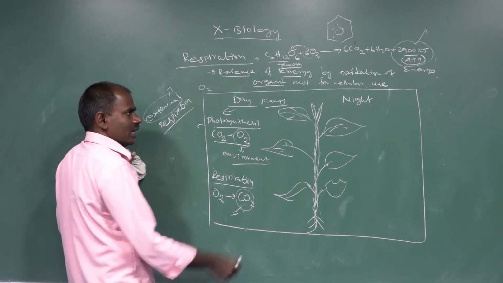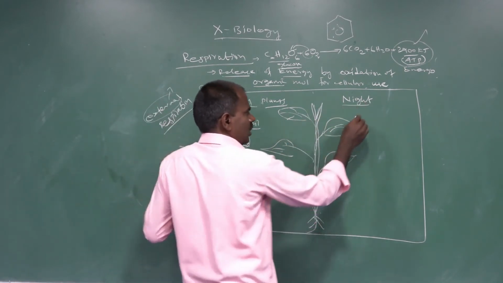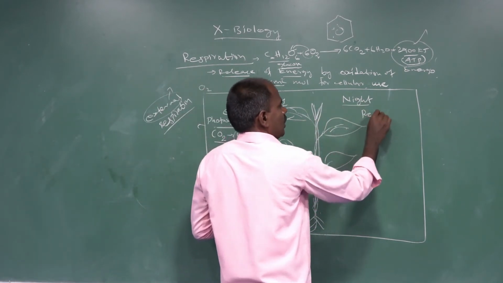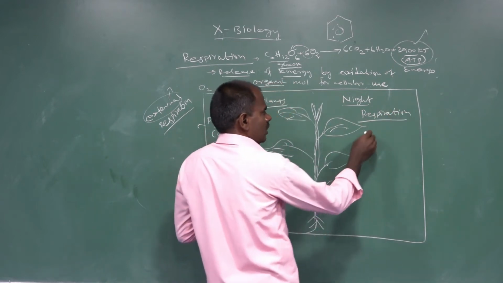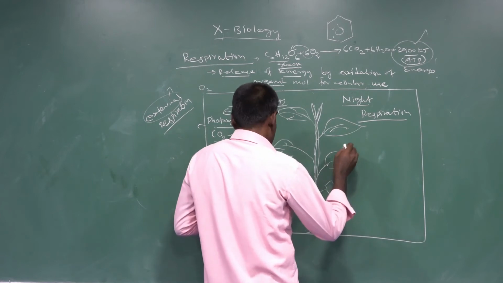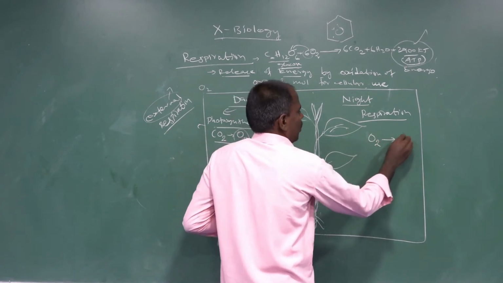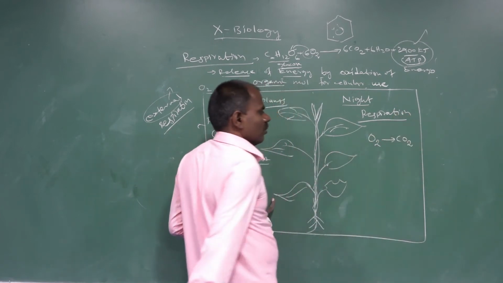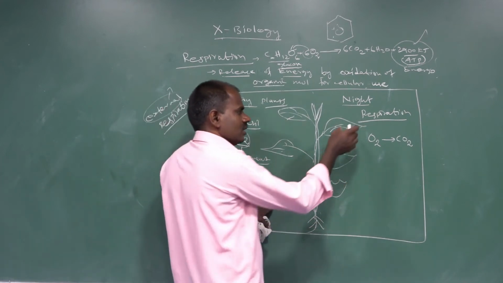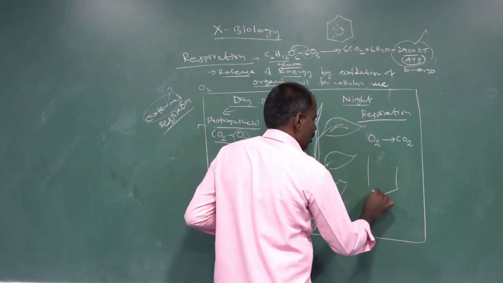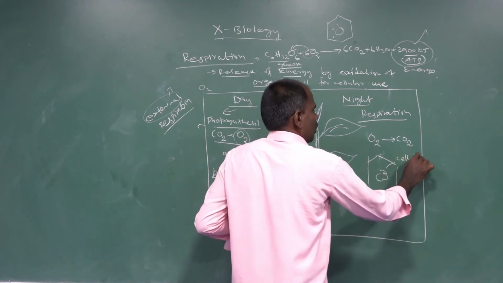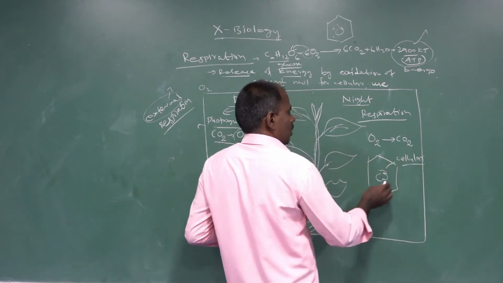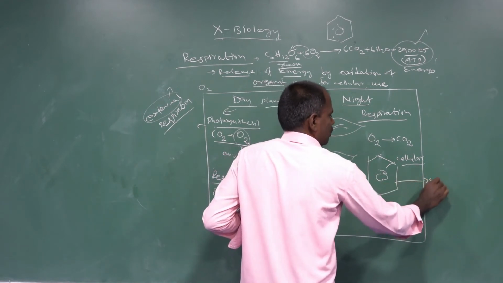At night, only one process is involved, that is called respiration. Oxygen is taken in and only carbon dioxide is removed. This oxygen is used only at the cellular level. At the cellular level, that is called cellular respiration.